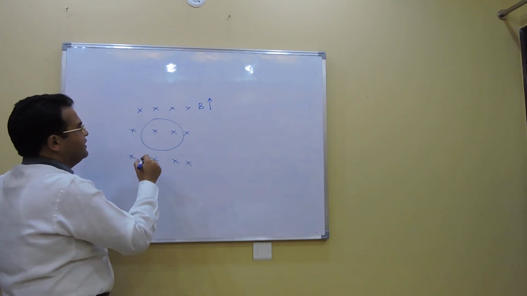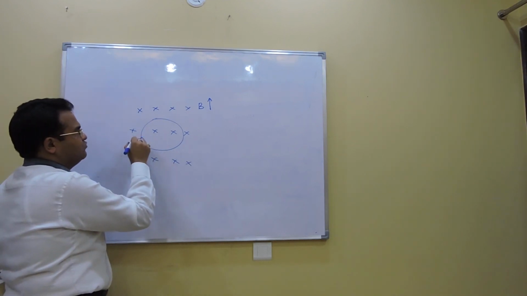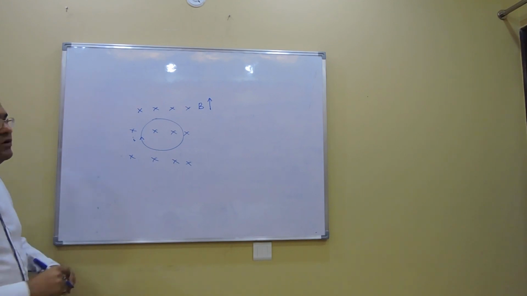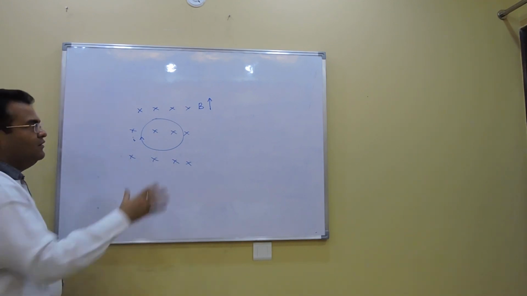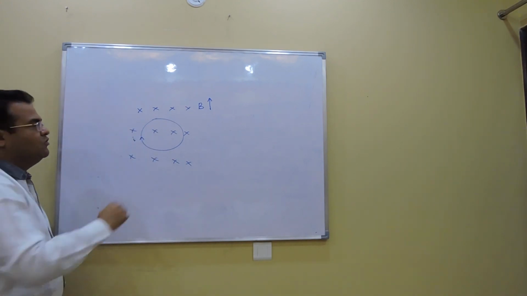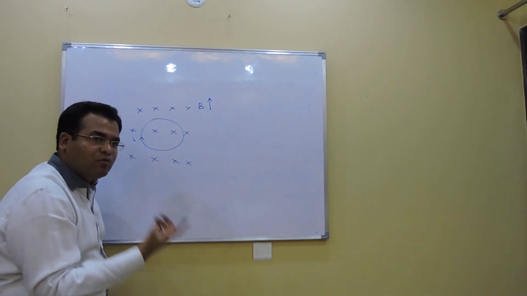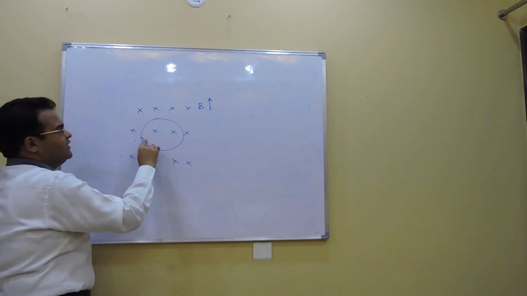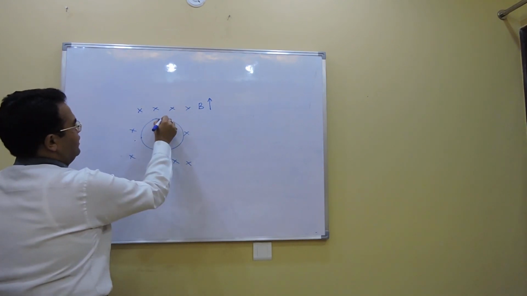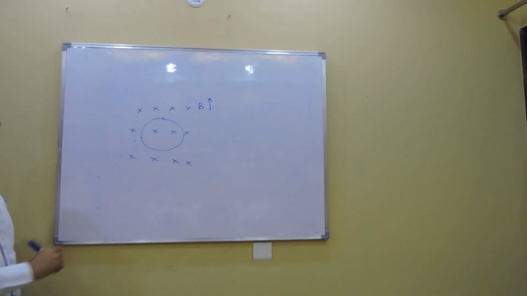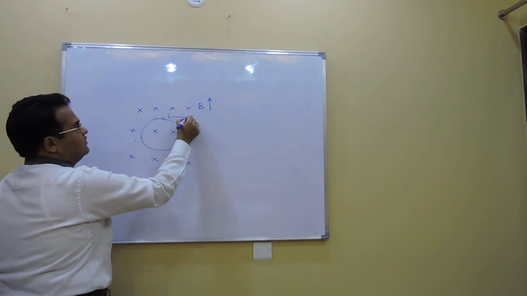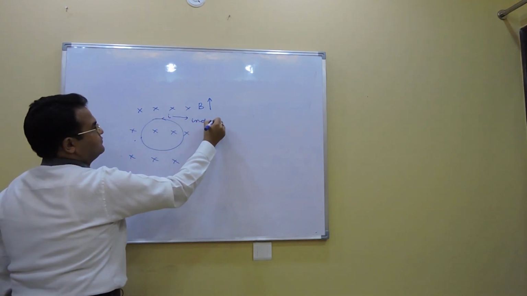So if I take current, let's say this way, in which direction does it produce magnetic field? Inside. So it will support the increasing magnetic field, but what it has to do? It has to oppose it. Therefore current will be anti-clockwise. This will be the induced current.